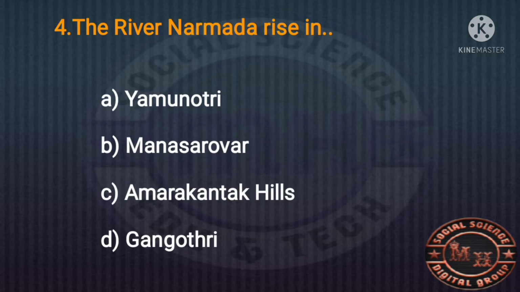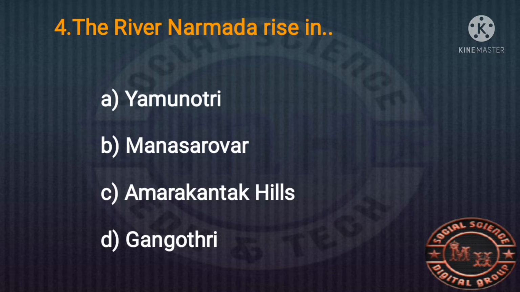The fourth MCQ question. The river Narmada is a South Indian river. It separates India into two parts, North Indian and South Indian. Where is the birthplace of the river Narmada: Yamunotri, Manasa Sarovara, Amarakantaka Hills, or Gangotri? It's also very easy.